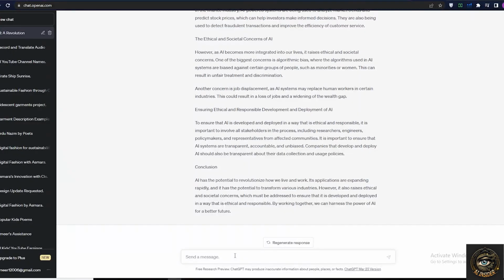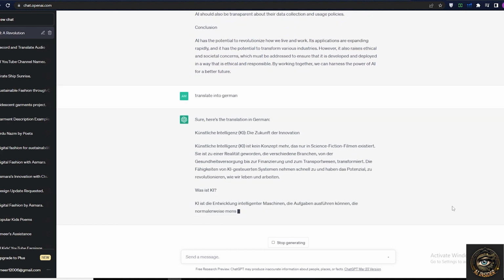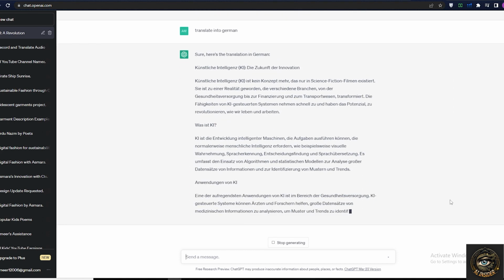Translation. You can ask ChatGPT to translate articles or content to any language, making it easy for you to reach a global audience.